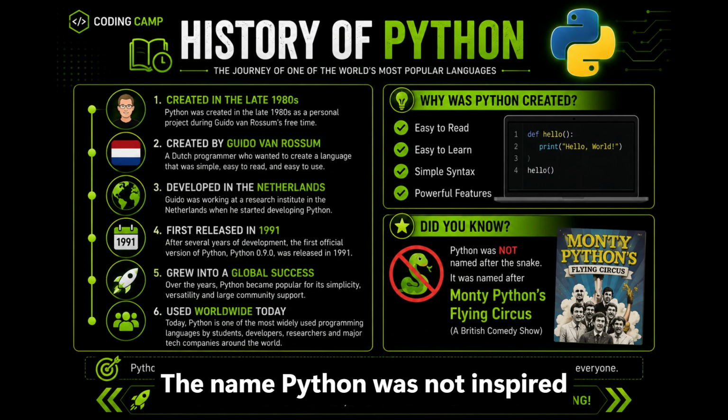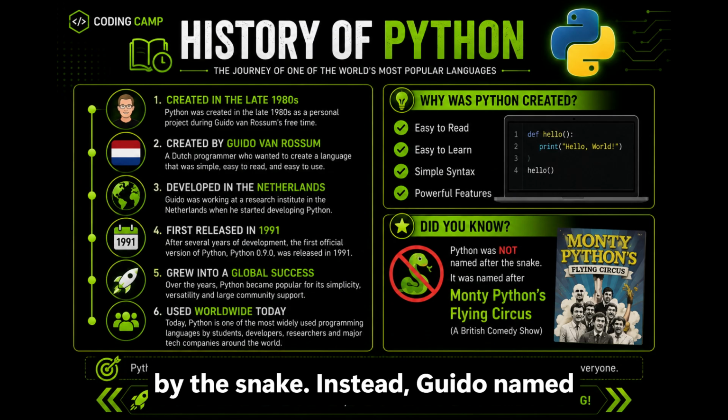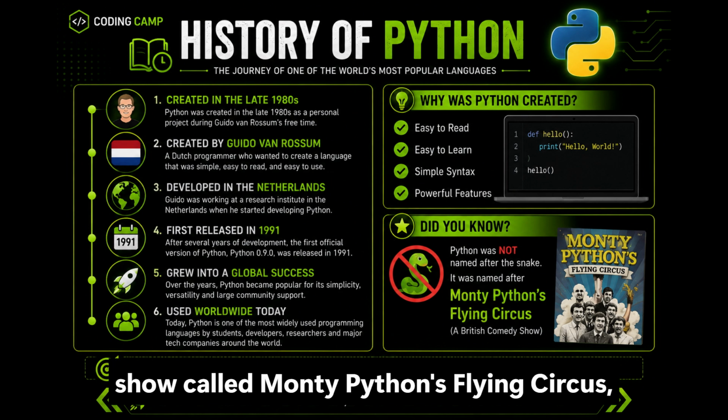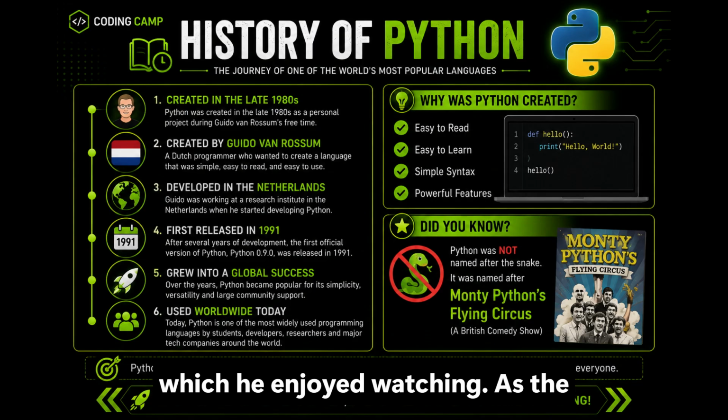The name Python was not inspired by the snake. Instead, Guido named it after a British comedy television show called Monty Python's Flying Circus, which he enjoyed watching.